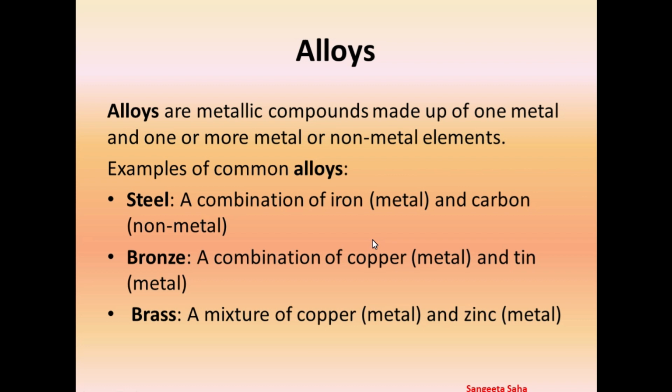Next is alloy. What is an alloy? An alloy is a mixture of metals and non-metals. Any compound that is made up of either both metals, or one metal and a non-metal. Like we can see in the examples, steel. Steel is a combination of iron, which is a metal, and carbon, a non-metal. Bronze is a combination of copper, which is a metal, and tin, a metal as well. Brass is also a combination of two metals, copper and zinc.